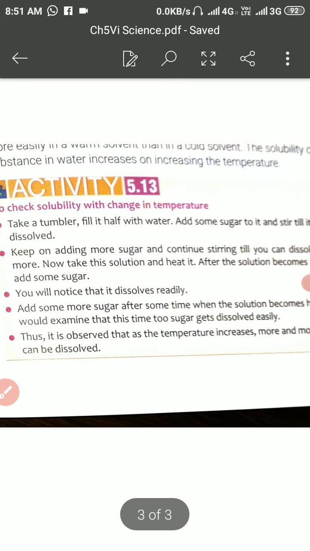And same thing, that is the solubility with the change in the temperature. So this activity, don't try it at your home, actually this is a lab activity, so don't try this activity at your home.